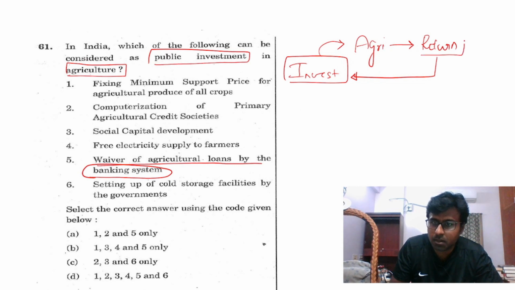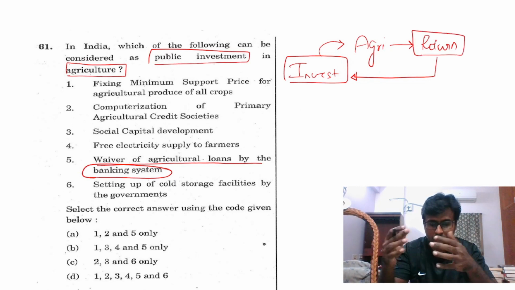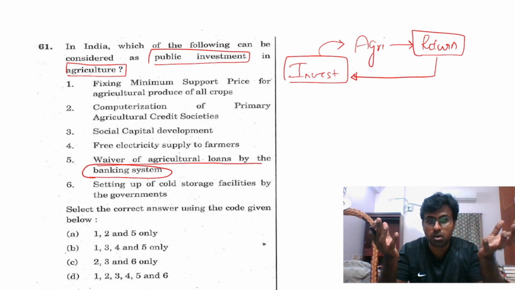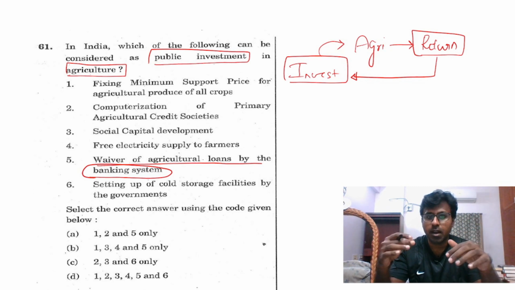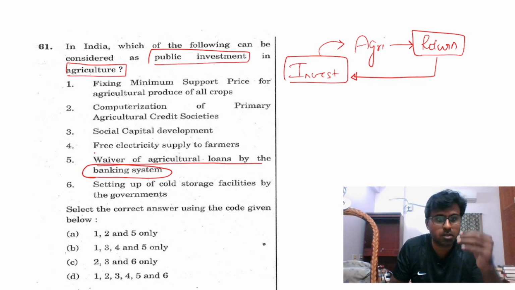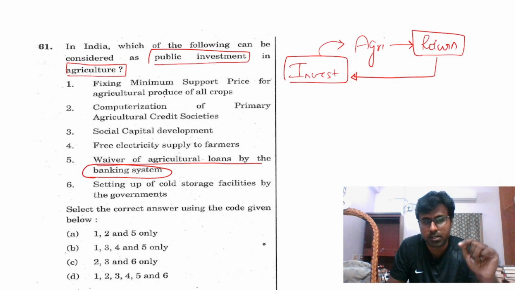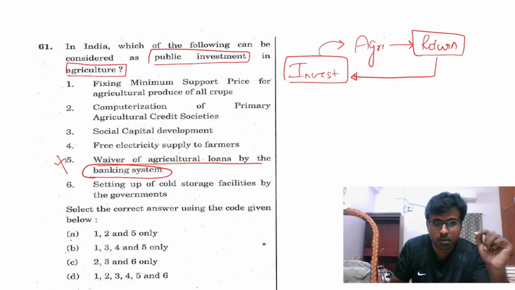For example, around 2007 or 2008, 60,000 crores of agricultural loans were waived off. For that, what return will the government get? No return will come. So it is not an investment. When you invest, there should be a return, economic return in the context you are speaking of. So this is wrong. So pick option 5, see this, only one answer is left.